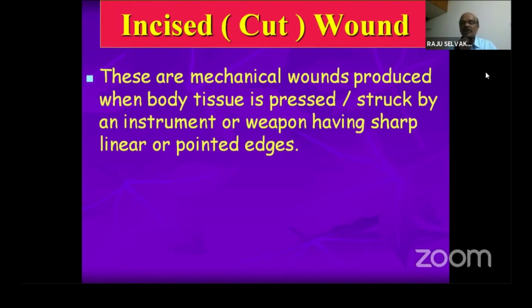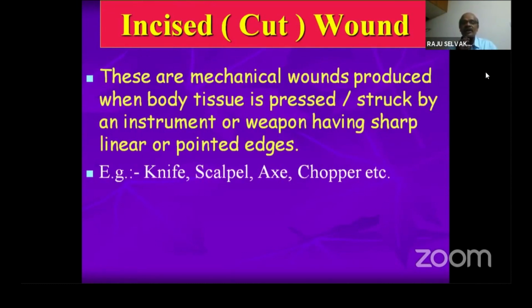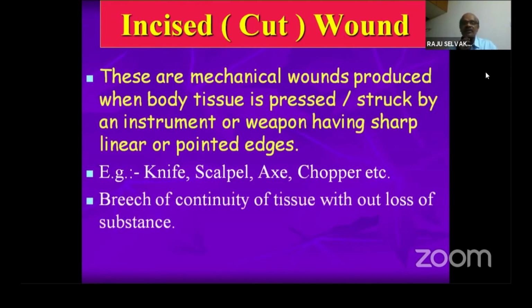Sharp force injuries are injuries caused by any sharp weapon. It may be a knife, a sword, a scalpel, or any sharp cutting weapon or object. It is not only a weapon, it is any object also. These are mechanical injuries produced when body tissue is pressed or struck by an instrument or weapon having sharp, linear, or pointed edges. Examples are knife, scalpel, axe, chopper.